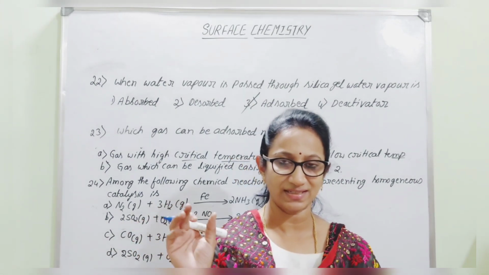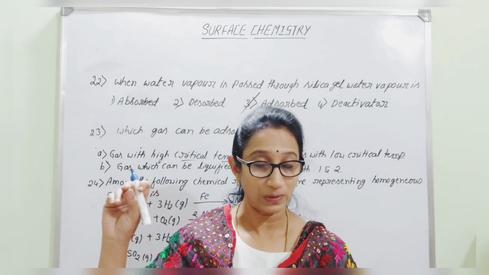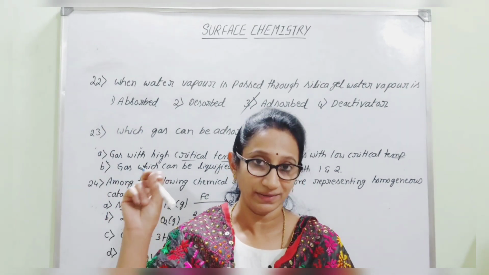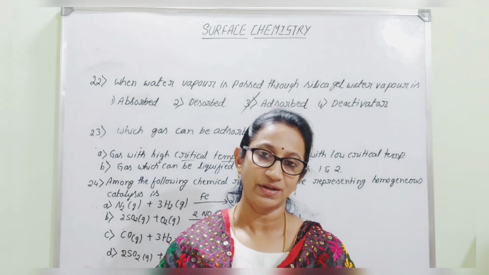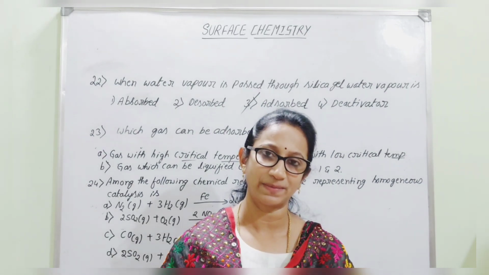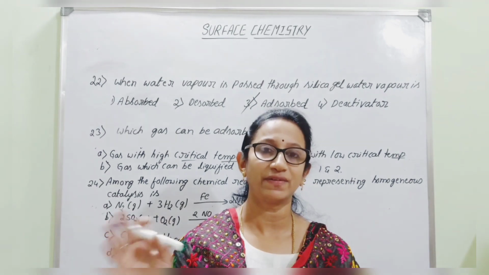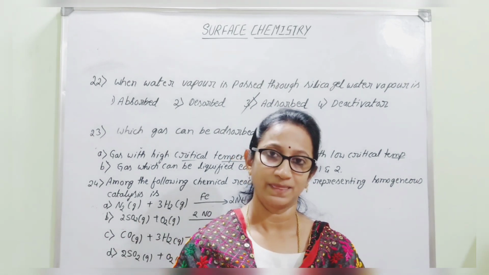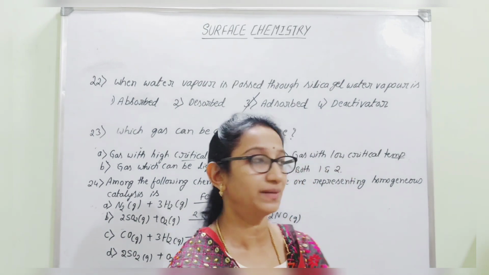For any gas there is a specific temperature, and even if you exceed that temperature, even by 1 degree, we cannot convert that gas into liquid even if you apply very high pressure. However high a pressure you apply, once the critical temperature is crossed, it is not possible to liquefy it. The temperature above which a gas cannot be liquefied is called the critical temperature.